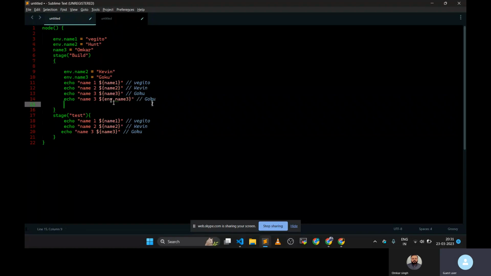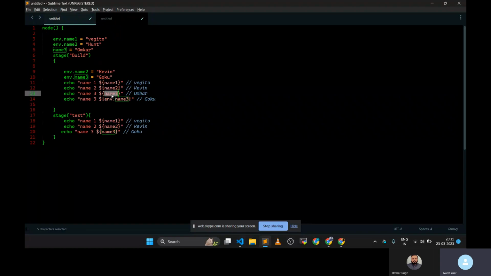Okay, but we are getting two outputs for the same thing. Here we are getting Omkar, and here we are getting Goku. But there are the same names, right? Why? Both are different, right? Yes, they are different, but here it is a simple variable.